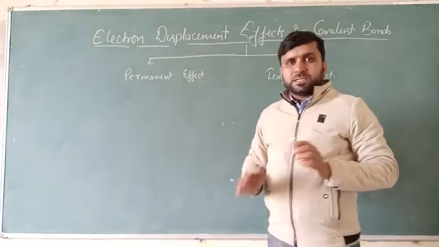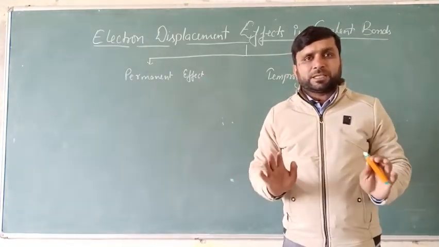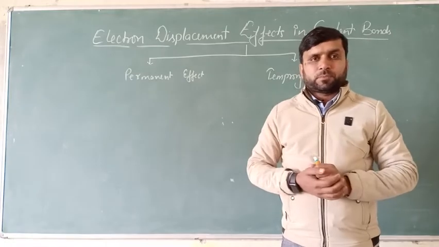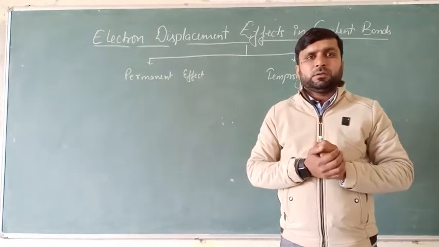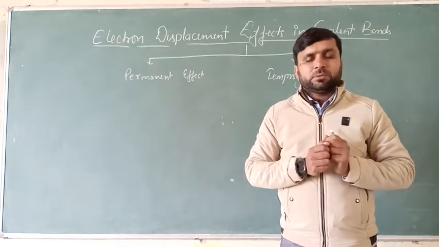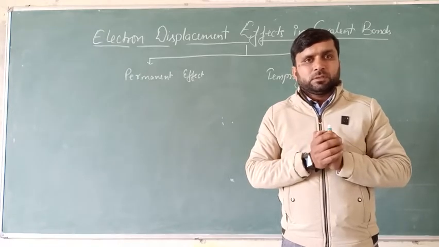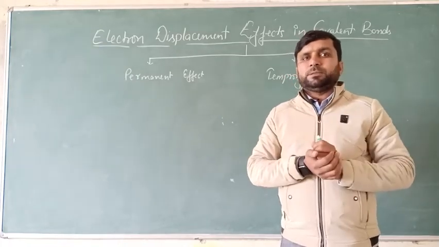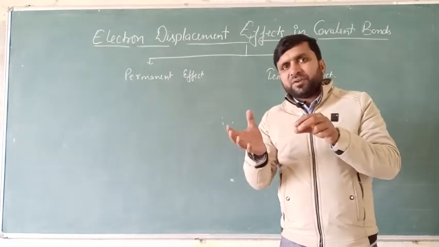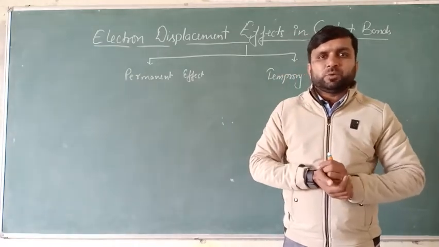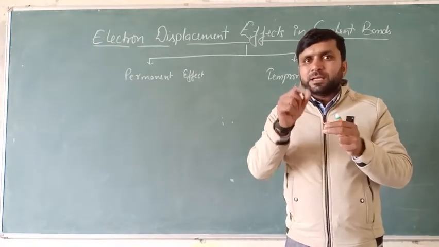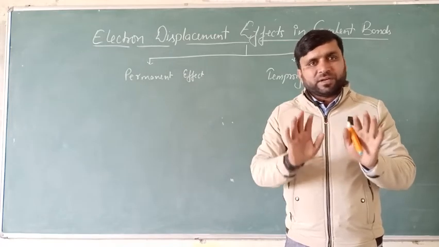Now see, permanent effect means this kind of effect will be forever in the molecule, as long as the molecule is in the same structure. Permanent effect will be due to the presence of an atom or group of atoms in the structure of that particular molecule only. Means if in any organic molecule there is an atom or group of atoms due to which electron displacement is happening, then that type of effect will be called permanent, because as long as that atom is within the molecule, the effect will be there.